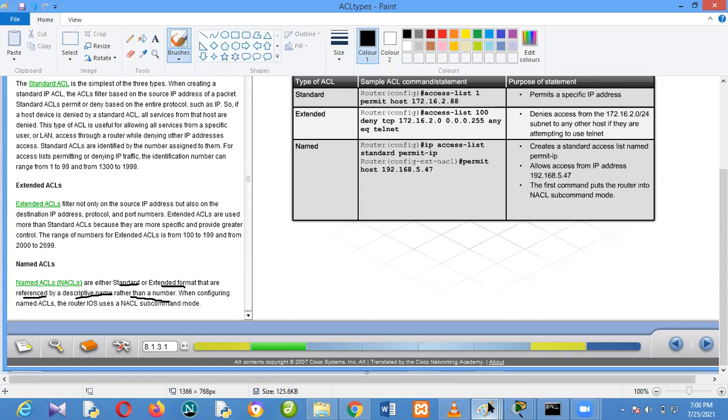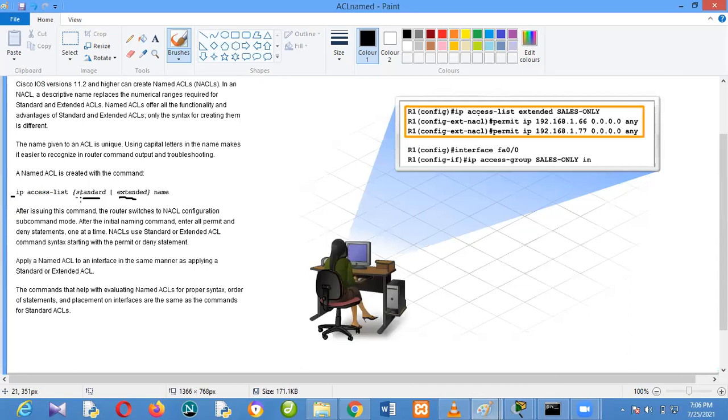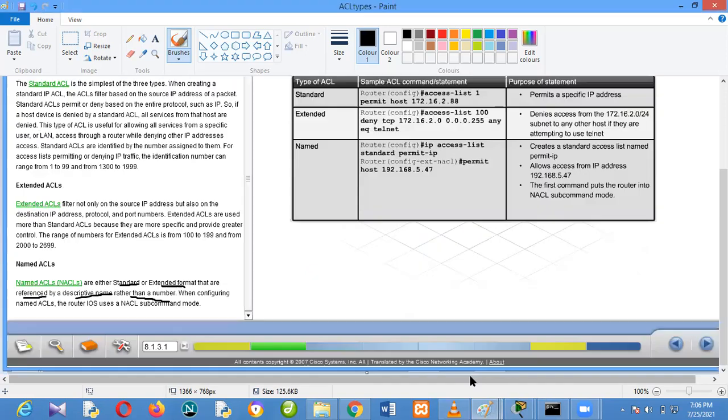Now, I can actually say IP access list, either standard or extended, and with my own descriptive name. If you look at this place, here they use standard. And when you use standard and press enter, you'll be in the named ACL format. You see that here you now permit just a host, as though you are dealing with standard. In standard format, it just permits a source. It's only source, permit source only.